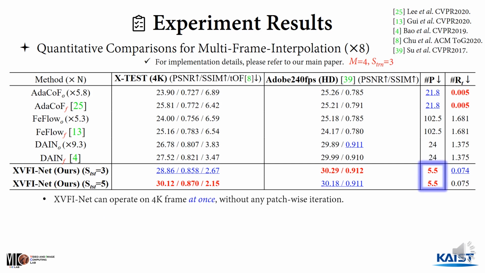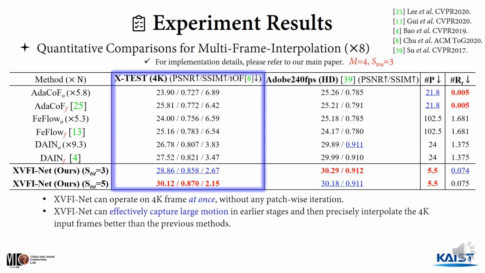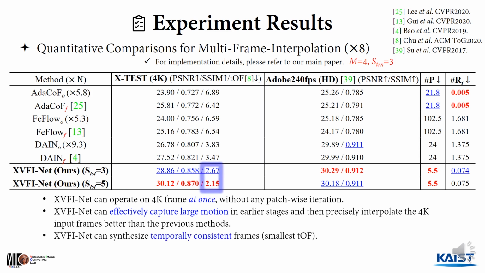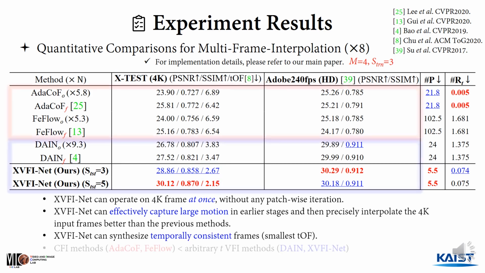It is also worthwhile to note that our model can operate on 4K frames at once, without any patchwise iteration, with the help of the lighter model size. Especially for the X-test, which contains extreme motions in 4K frames, our model can effectively capture large motion in earlier stages. XVFInet can also synthesize temporally consistent frames due to CFR, which precisely approximates intermediate flows.